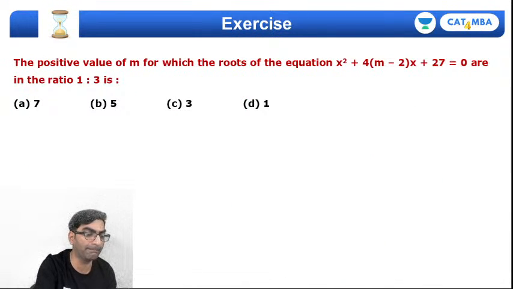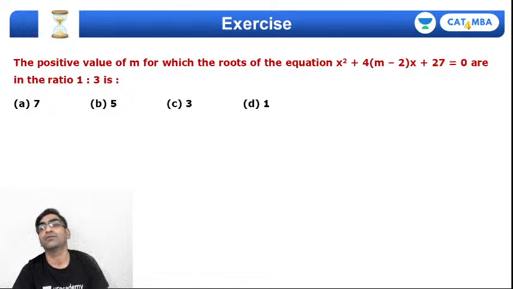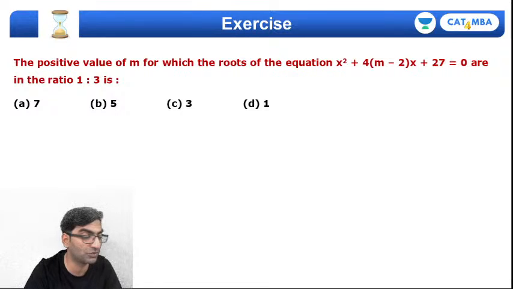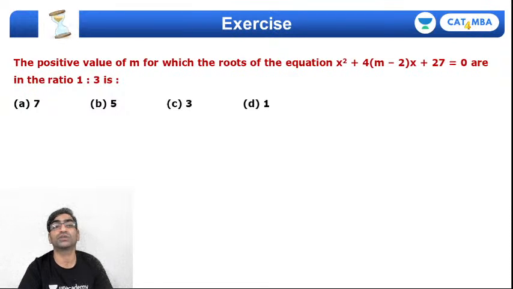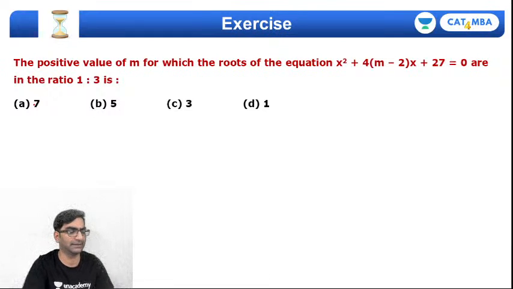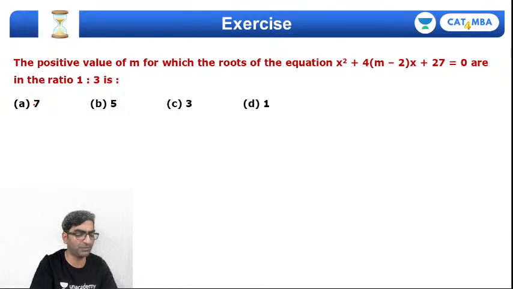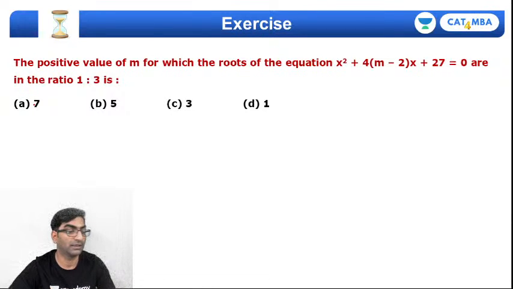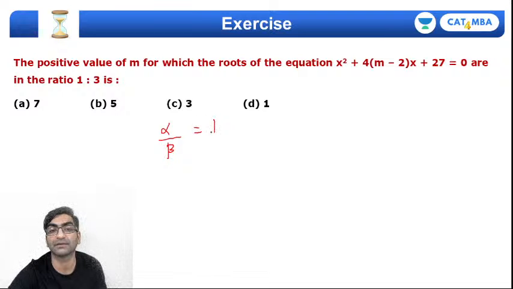Positive value of m for which the roots are in the ratio 1:3. बताओ, roots का यहाँ ratio दिया हुआ है. That's something new. How do I work with that? How do I work with a problem which gives me the ratio of roots, not the sum, not the product, the ratio, है ना. मतलब alpha by beta दिया हुआ है 1/3, 1:3, 1x 3x 1a 3a भी ले सकता हूँ. Let's say the roots are a and 3a.